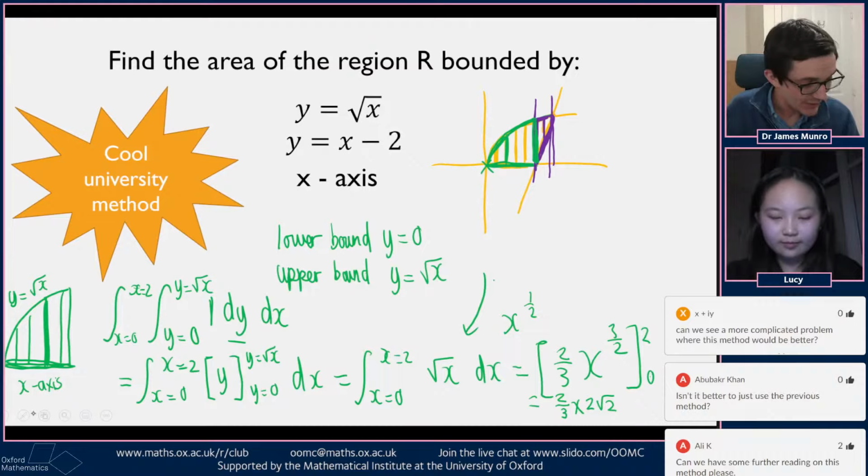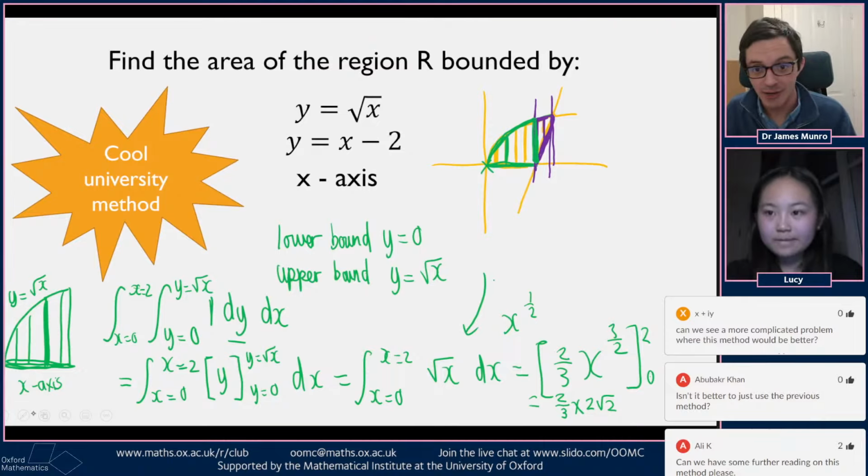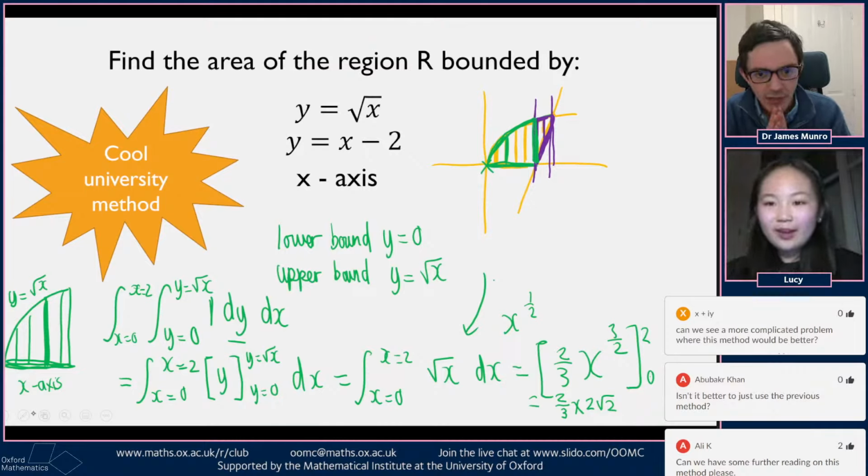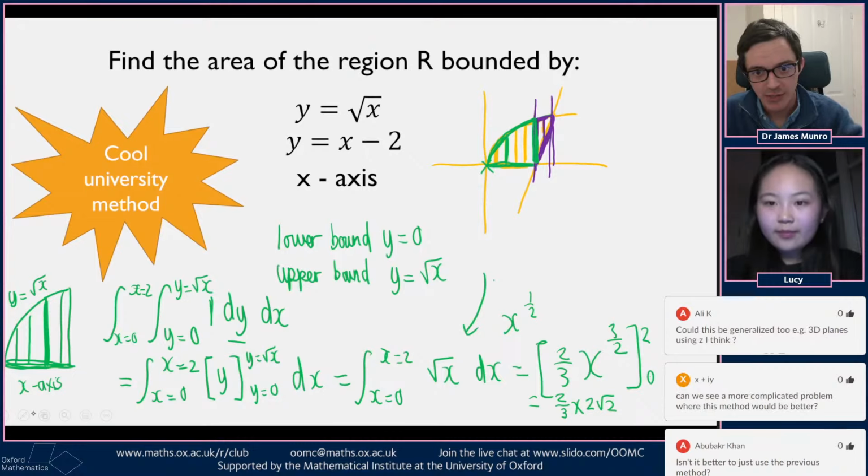Okay. Yeah, people in chat already think maybe it's better to see the previous method. Somebody would like a more complicated problem where we can use this method. I think we've got more complicated things coming. We're going to build up to it. Should we try and do the purple area using this slightly more advanced method as well?